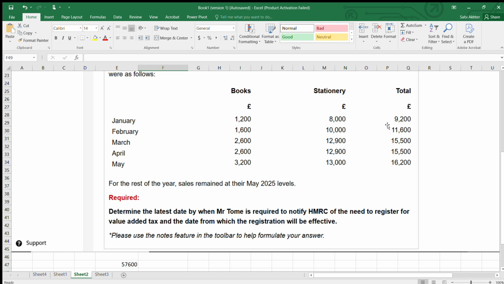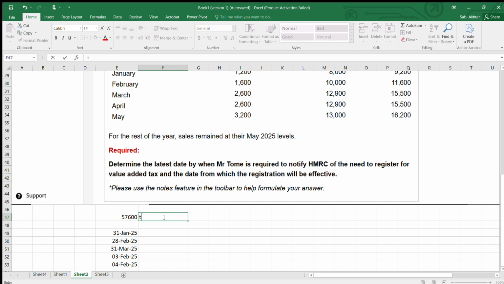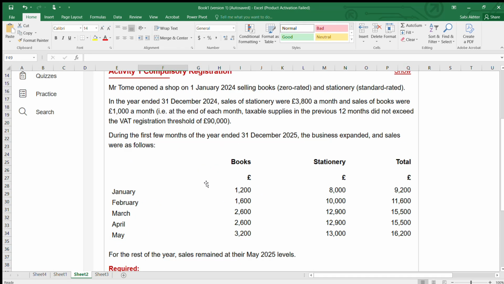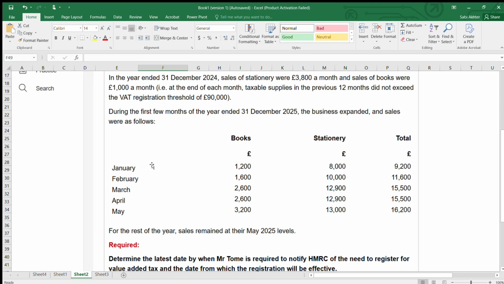With that you have to add. See, when they have given 9,200, we take the total. This is taxable turnover. So here, when you are going to Jan,